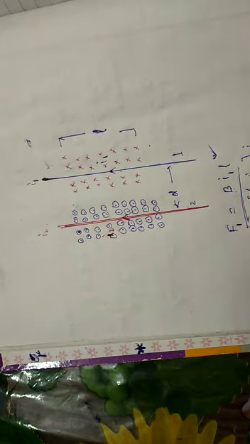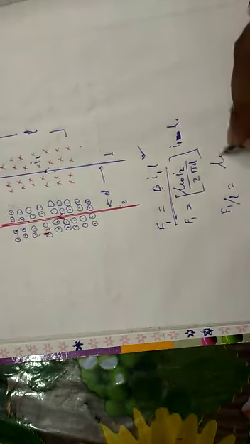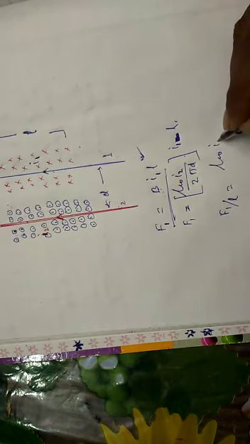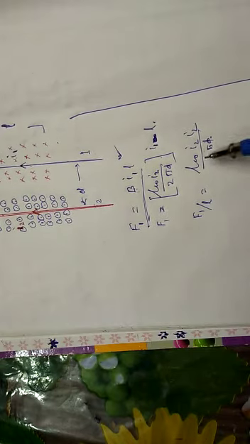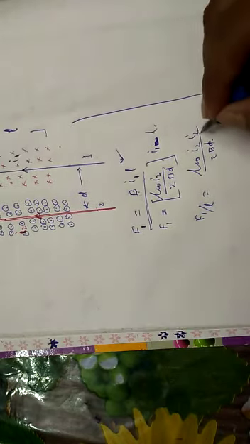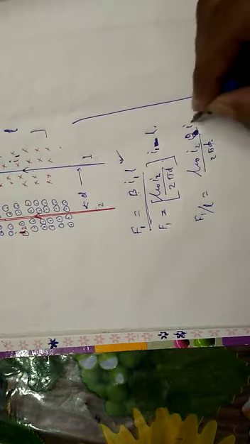For I1 I am writing I1 and L. So your force per unit length is equal to mu naught into I2 into I1 divided by 2 pi d. Clear? So force per unit length is mu naught I2 I1 divided by 2 pi d.